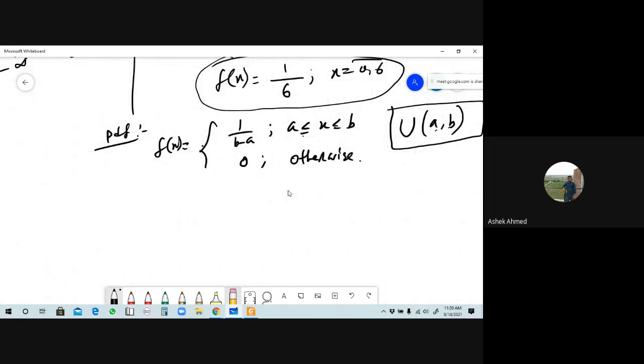From here we can find the CDF. The CDF is capital F of x, the probability of capital X less than or equal to small x.